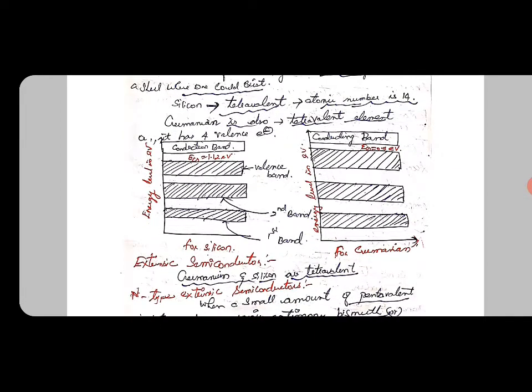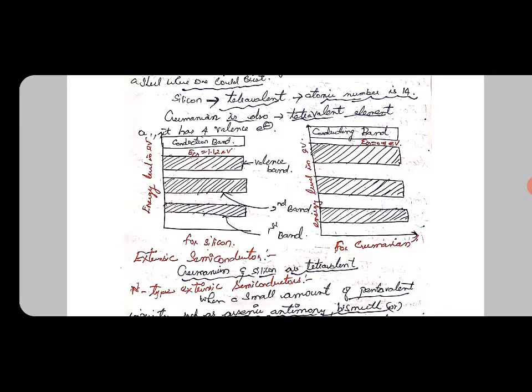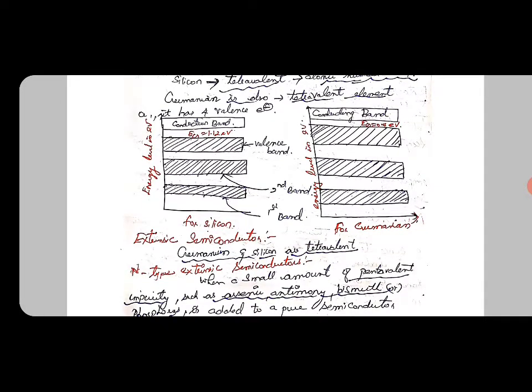We should know the energy gap for silicon and germanium. In the case of silicon, the forbidden energy gap is 1.12 electron volt. This is a very important value. In objective questions they repeatedly ask what the energy band or forbidden energy gap is for silicon, germanium, and so on. So we should have some knowledge of these constant values. Eg is equal to 1.12 electron volt in the case of silicon, and in the case of germanium it is 0.7 electron volt.